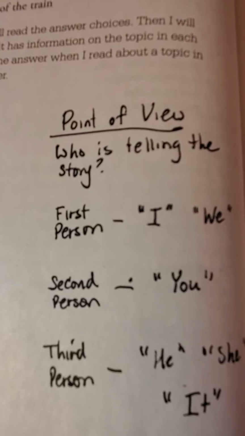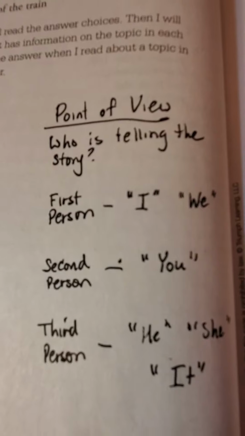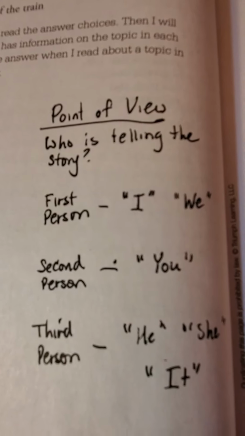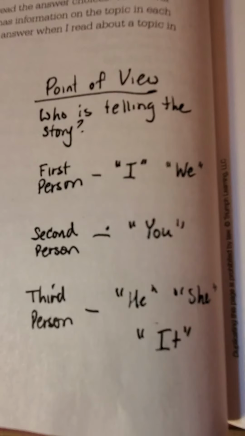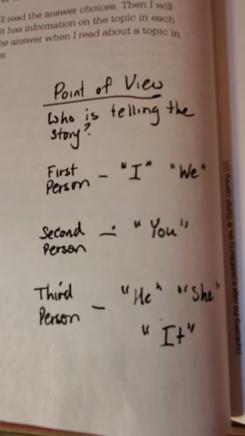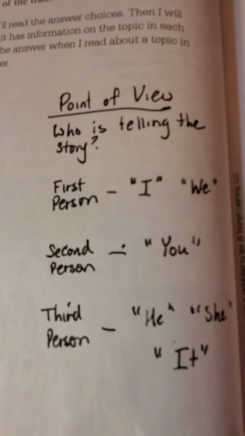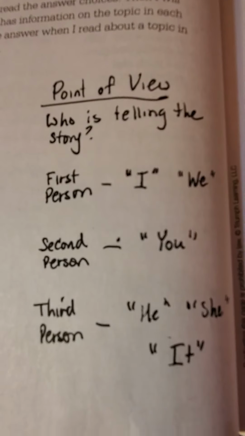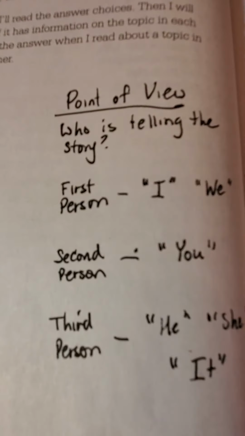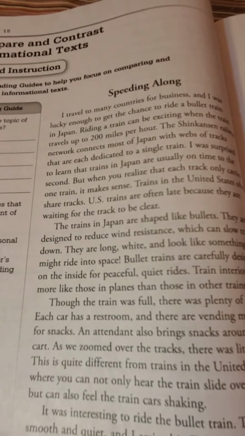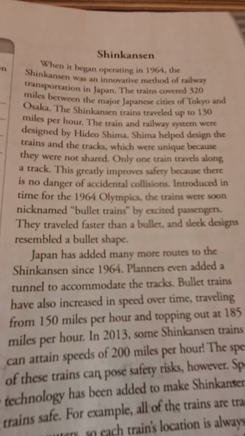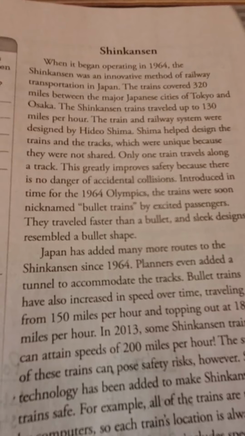If it's second person, which is very uncommon in informational text like this, you would hear the word you. And third person, you would hear the words he, she, or it. That means no personal experiences are being shared by the person who wrote it, by the author. So let's read two different passages. The first one is called Speeding Along, and the second one is called Shinkansen.